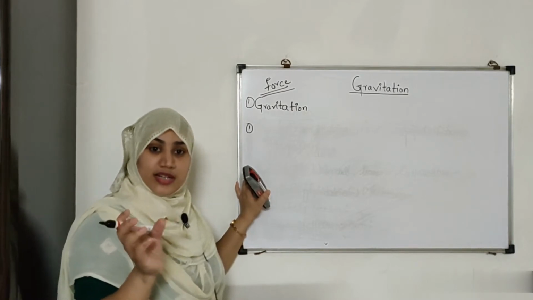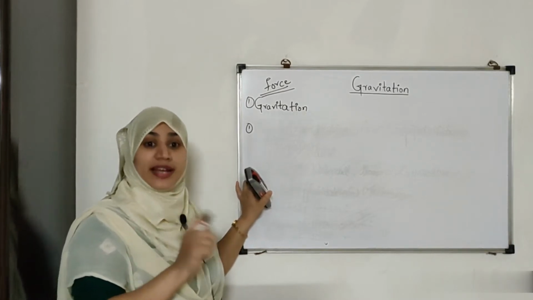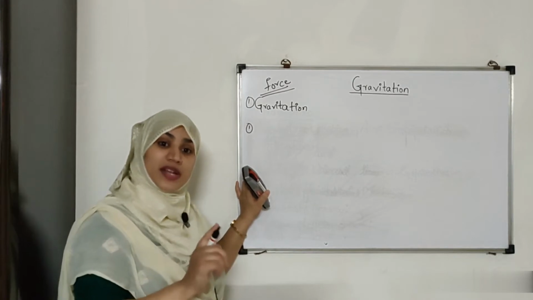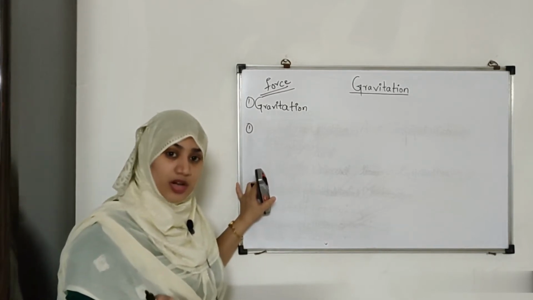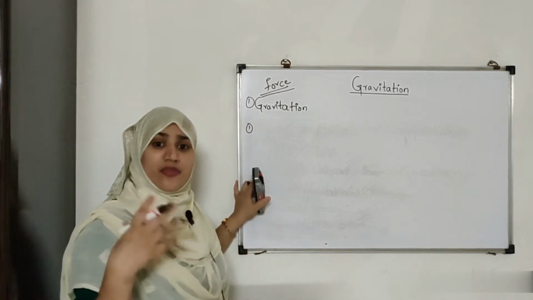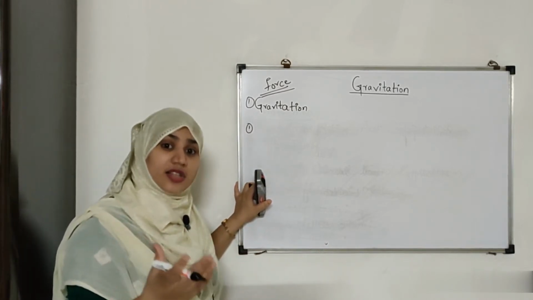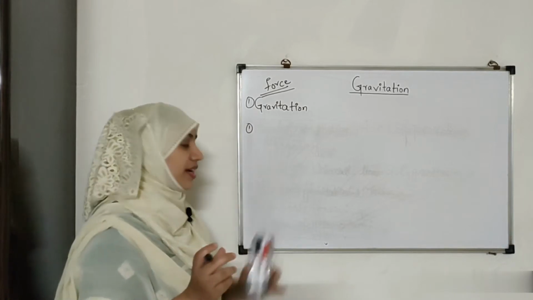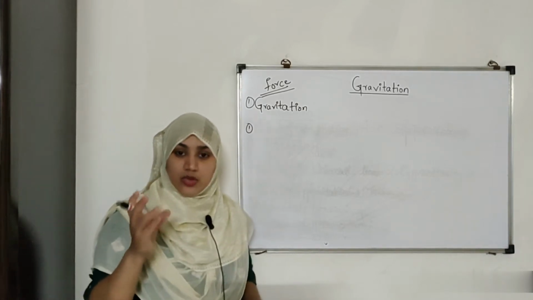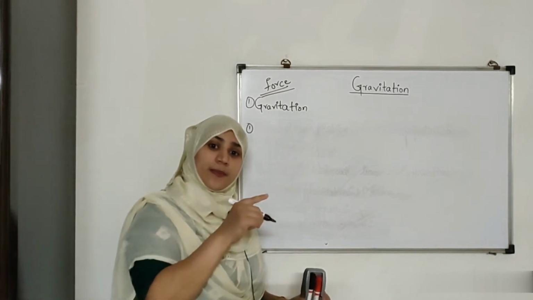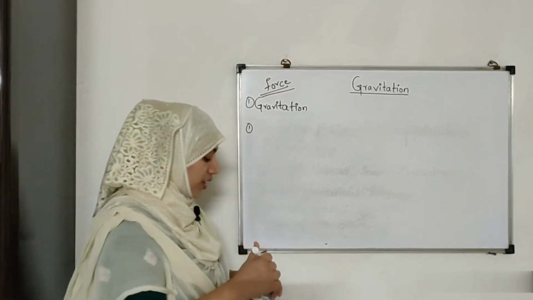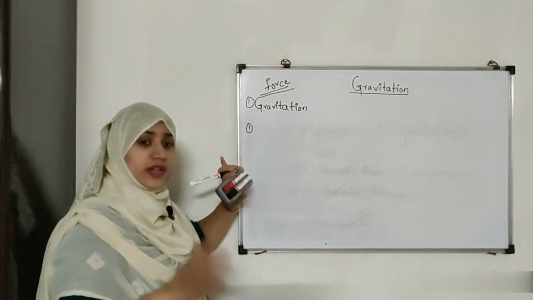So if a bowler is bowling a ball, the batsman would hit the ball. So the batsman is actually changing the direction and the speed of the ball, right? It can even change the size and the shape of the object. Suppose I have a rubber ball. If I press it, its size and shape both get changed. So these are the effects of the force.